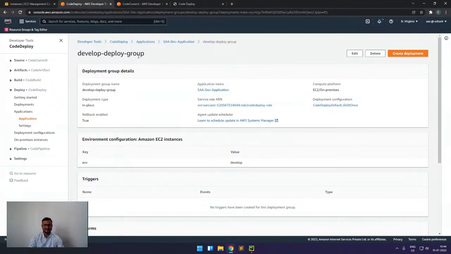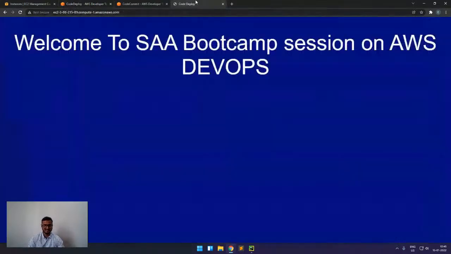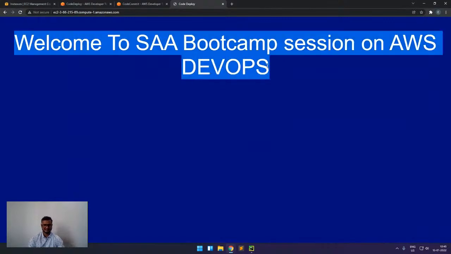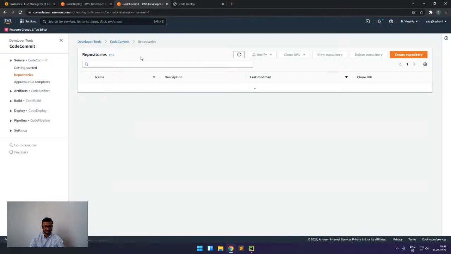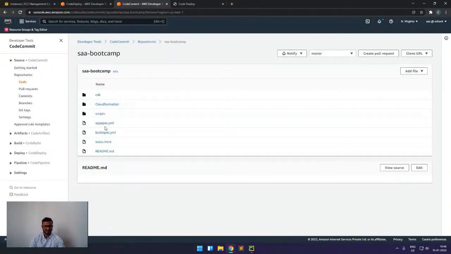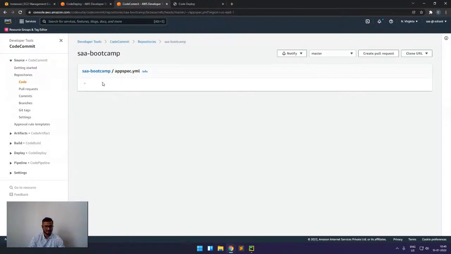And once we have created the application and then the deployment group, we will simply create a deployment. And when we create a deployment, we will see that our site will get hosted. For example, I have deployed a simple site, and we will go through the code of it. So this is the index.html that we can see displayed, and this is the body of it, and we will see the appspec file of it, what it's doing.